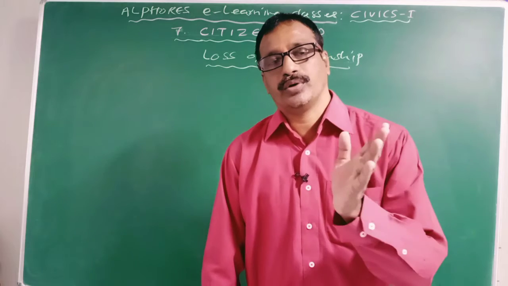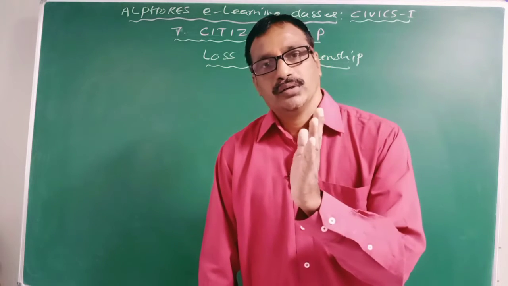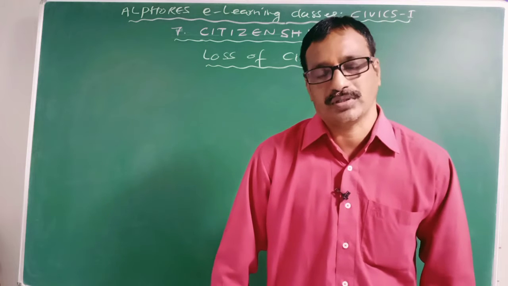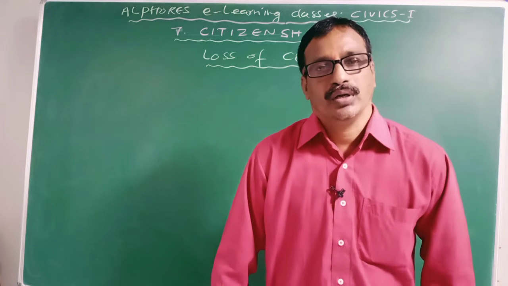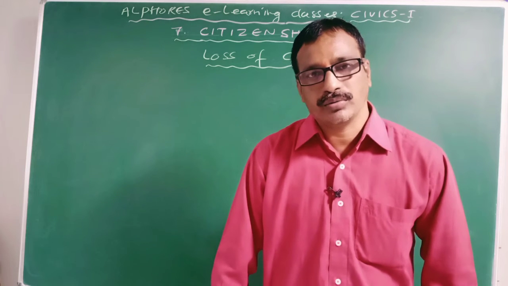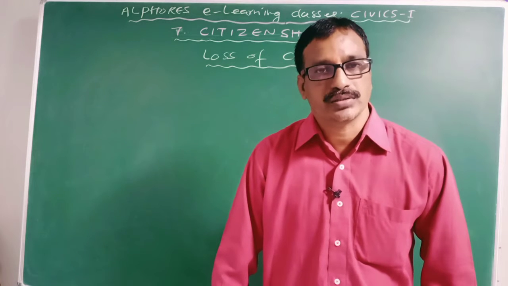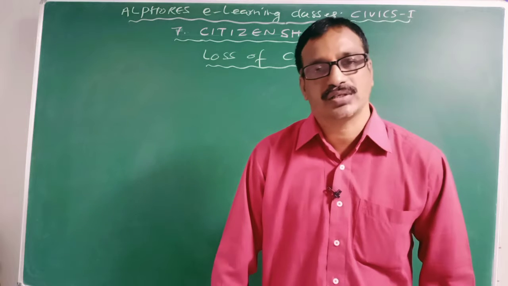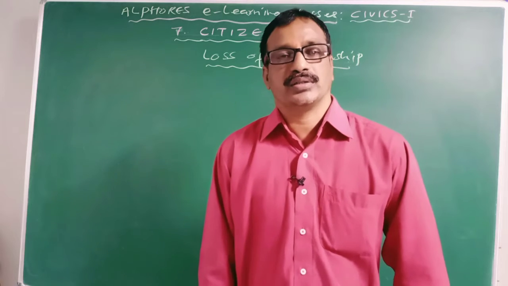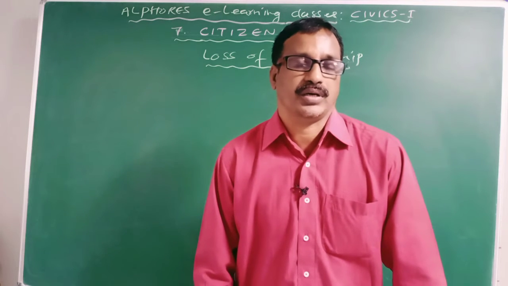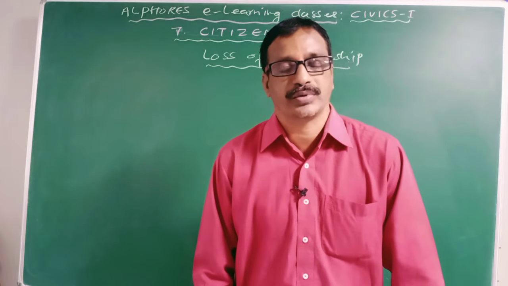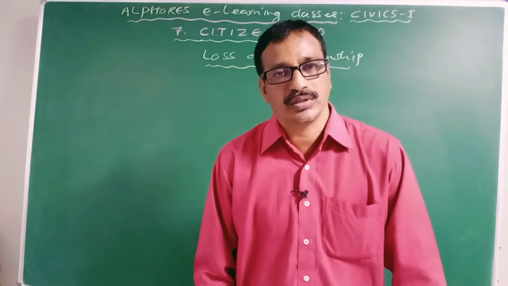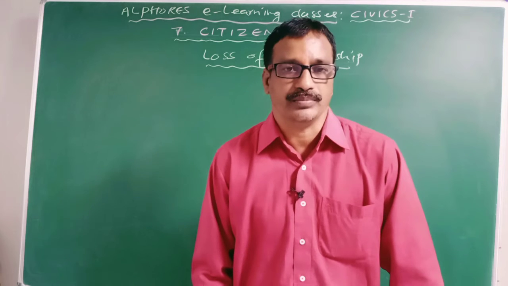As per the mixed principle, a child acquires the citizenship either by the jus soli principle or the jus sanguinis principle. Example, a child is born to Indian parents in America. According to the mixed principle, there is a chance to get the citizenship of India and America. According to jus sanguinis, he acquires the citizenship of India. According to jus soli, he acquires the citizenship of America.